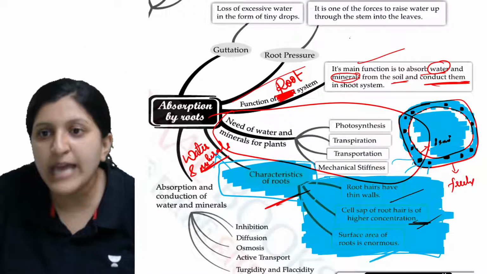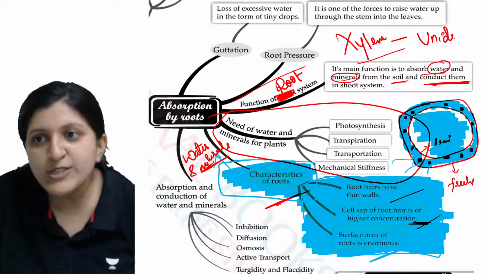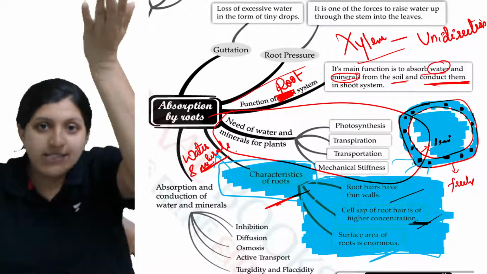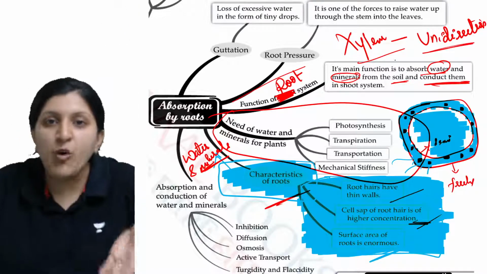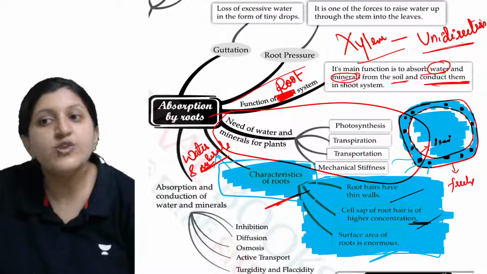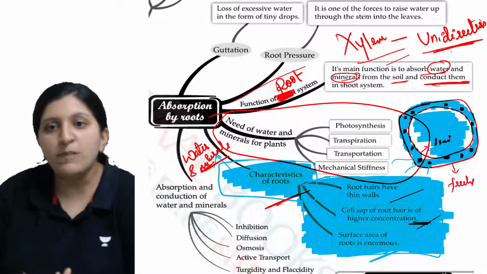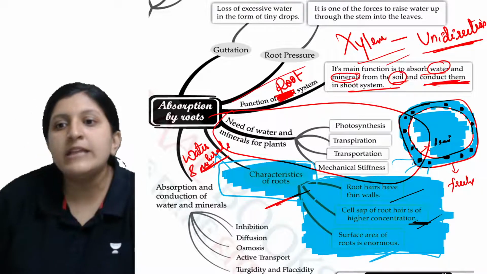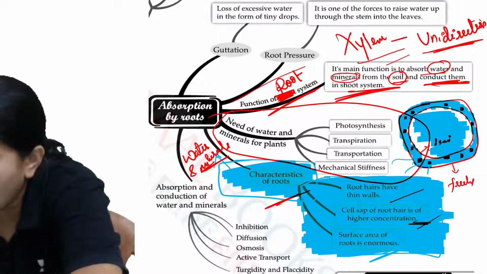Xylem is unidirectional: water moves against gravity, from root to shoot, only in one direction, so we call xylem unidirectional. So the function of the root system is to absorb minerals and water.